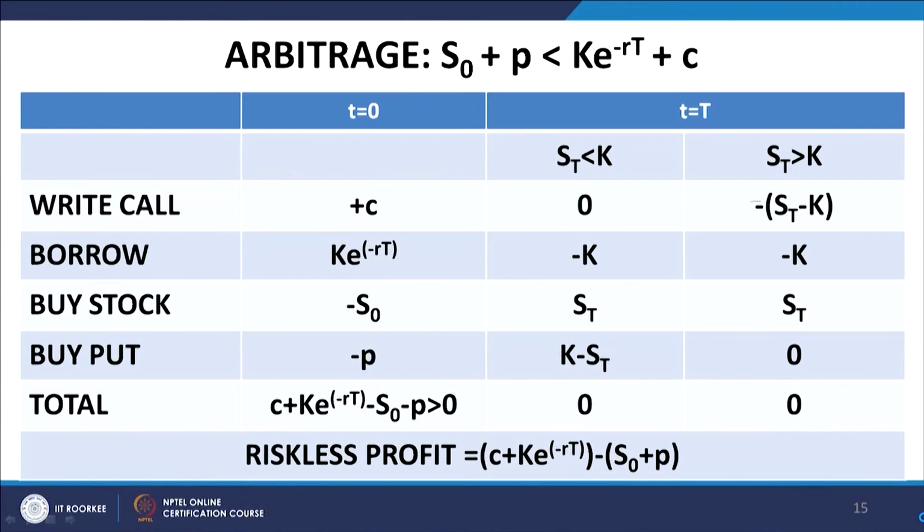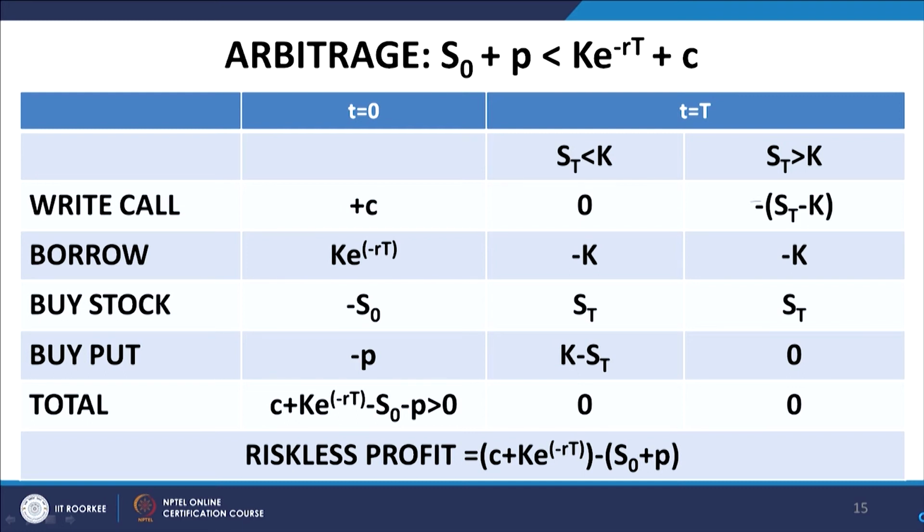For the moment, let us assume that S naught plus P is less than K e to the power minus r t plus C, although the converse can also be established in a similar manner. What we do is we create a portfolio, we write a call option, that entails a cash inflow because you are writing the call option. So you will get the premium, a cash inflow of plus C at t equal to 0.